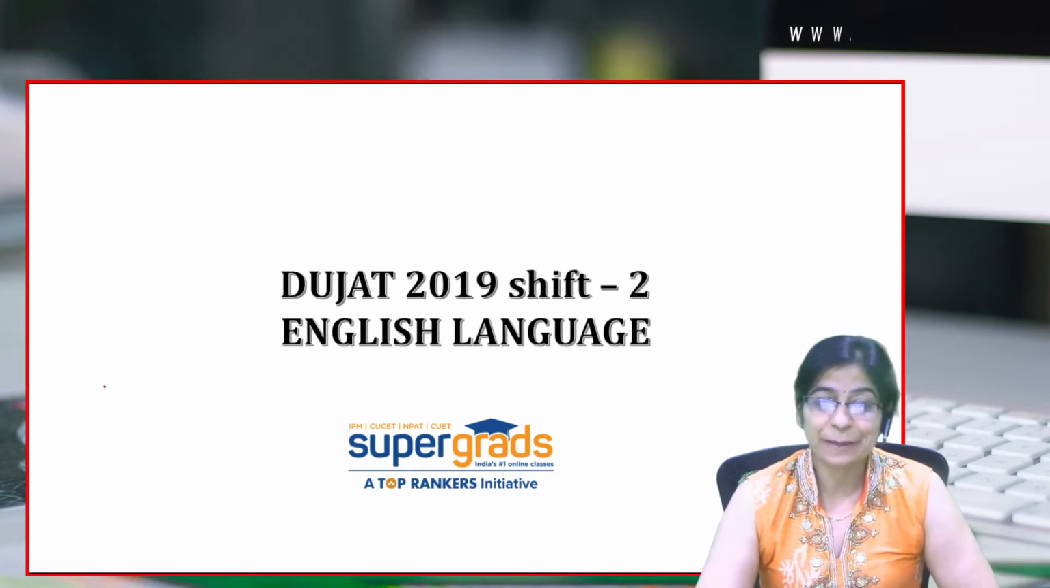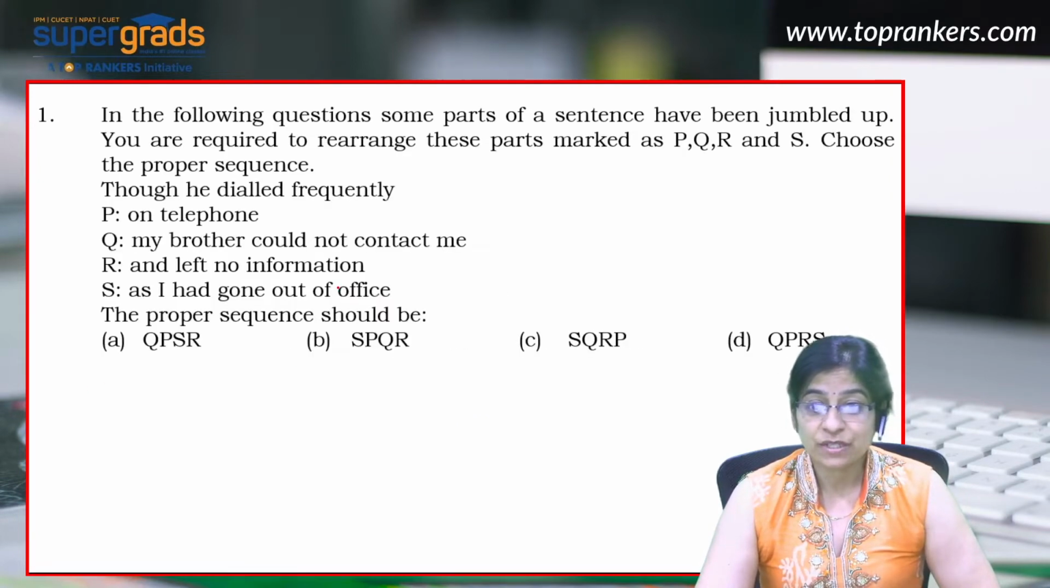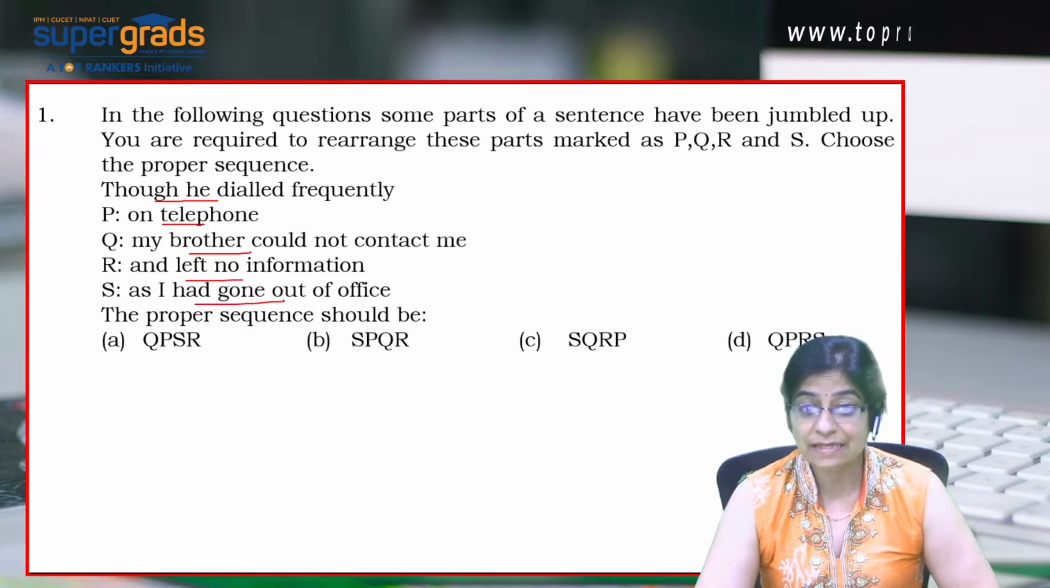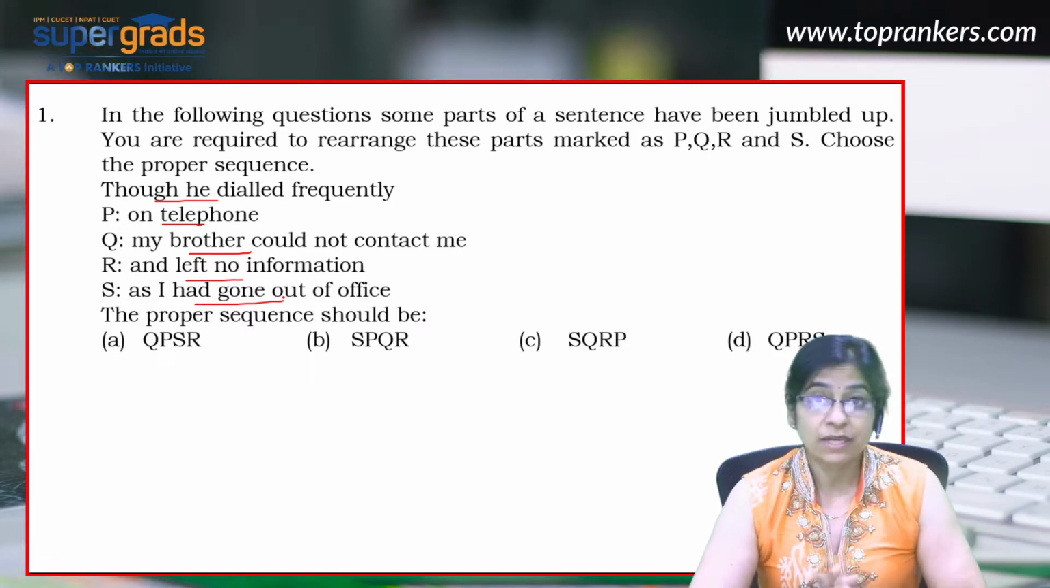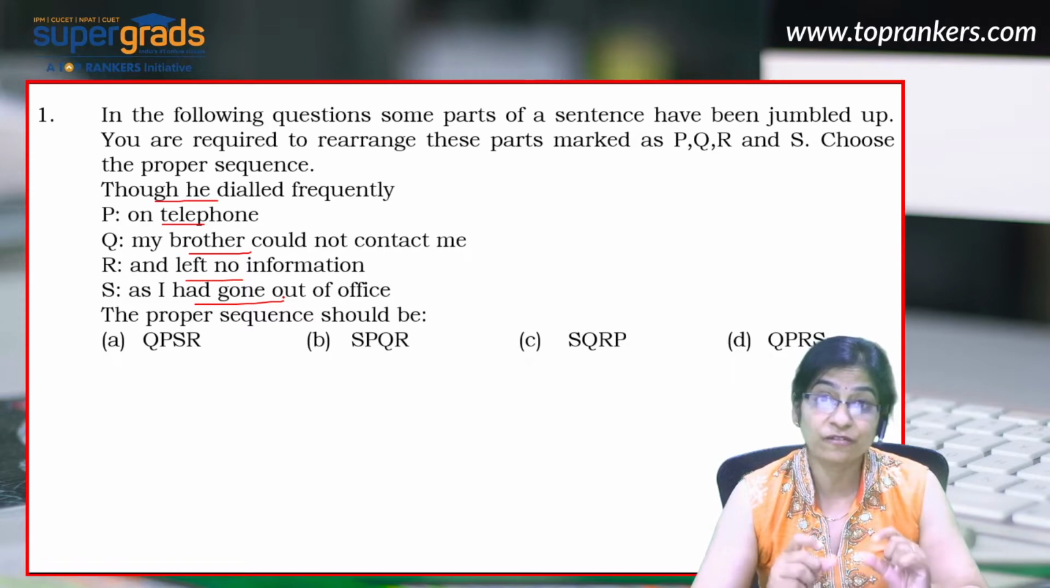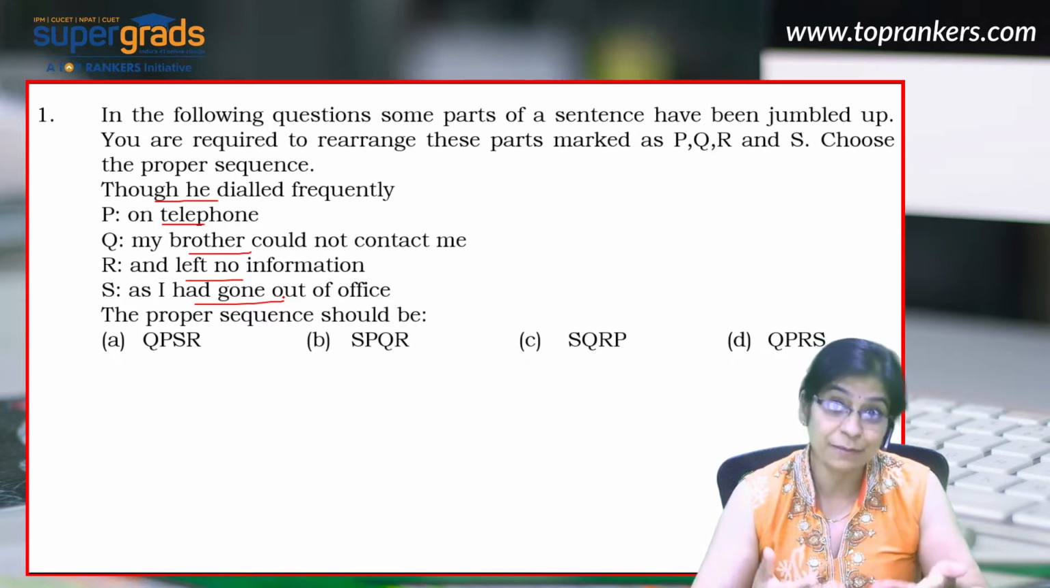So let's just begin. The first question is based on parajumble. The question says, though he dialed frequently on telephone, my brother could not contact me and left no information as I had gone out of office. Now, a very good strategy to deal with parajumble based questions is to start with the answer options and see which option fits best.